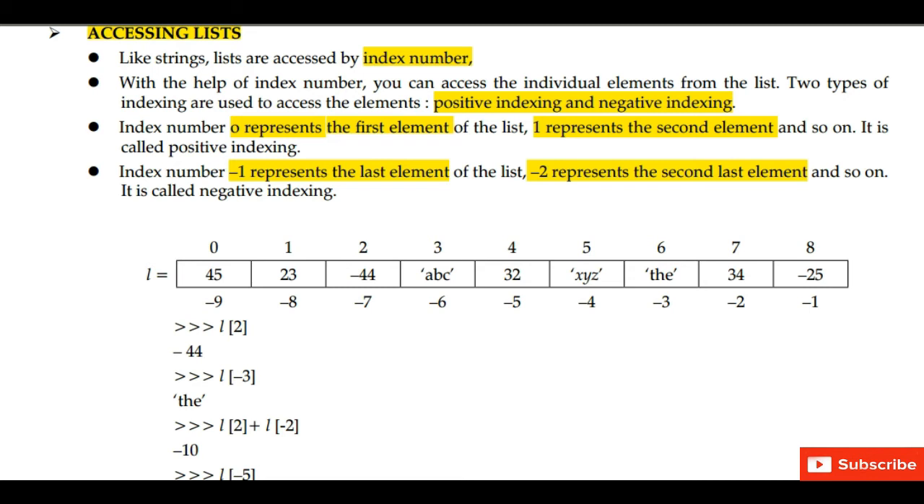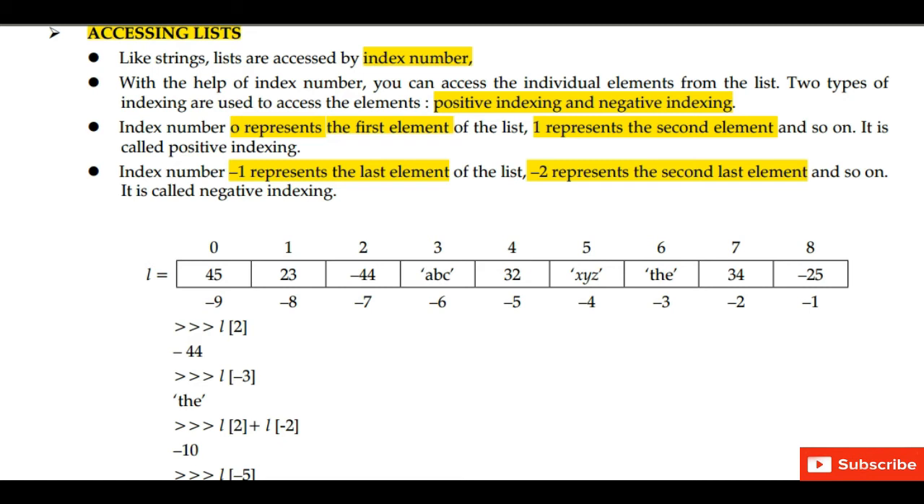So we can represent the elements in any way as we wish. Like in this example, we have written the command L, in the bracket we have written 2. The element representing the index number 2 will be displayed, that is -44. Next, L, in the bracket we have written -3. So the element corresponding to the index number -3 will be displayed, that is "the". So the string "the" will be displayed.